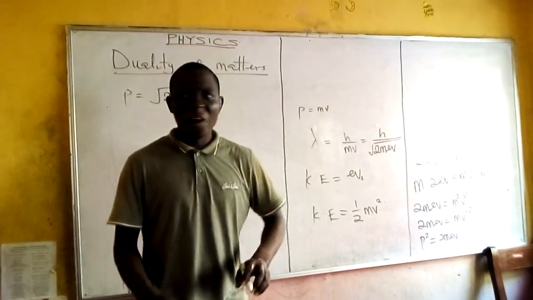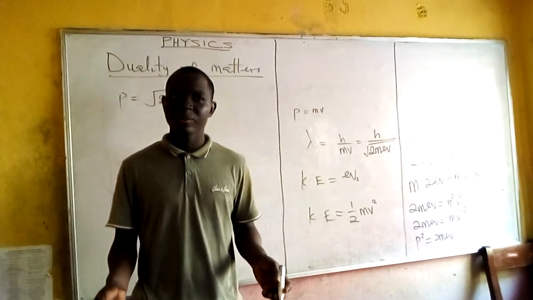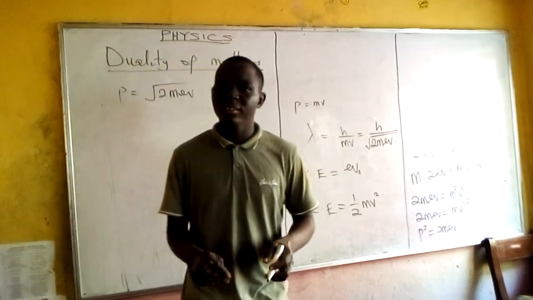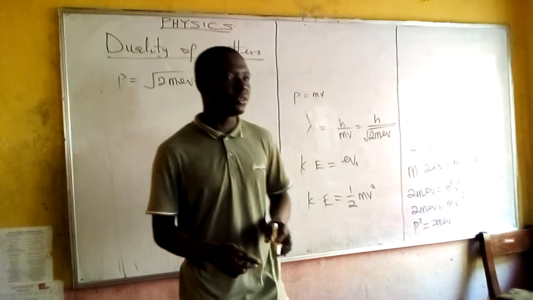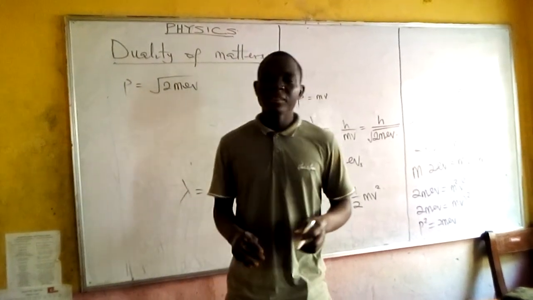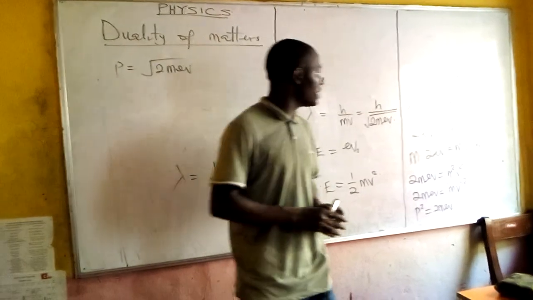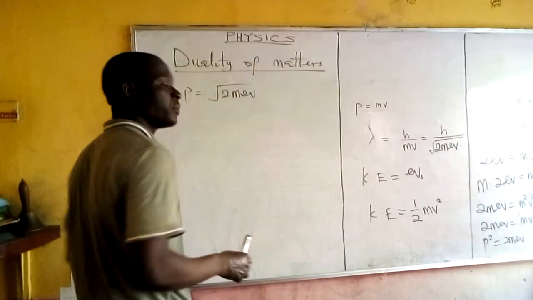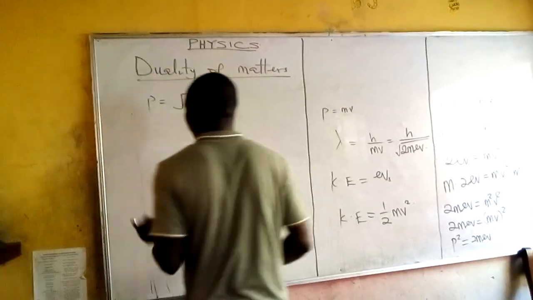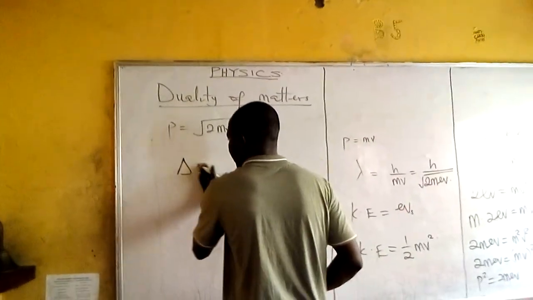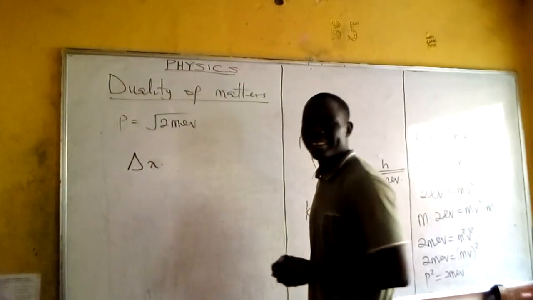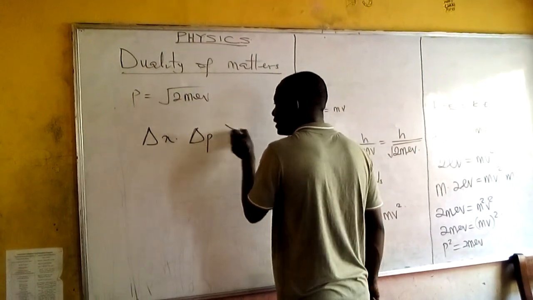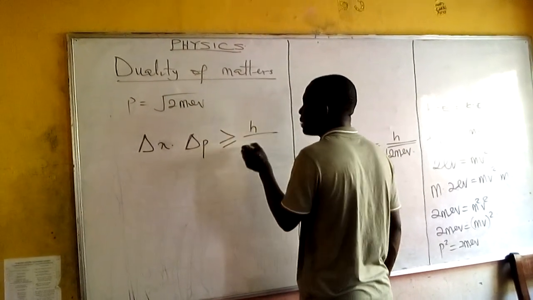But is that all about duality of matter? No. We actually talk about the Heisenberg principle. What does Heisenberg say? The Heisenberg principle mentions that uncertainty in position and uncertainty in momentum cannot both be determined at the same time, or simultaneously.